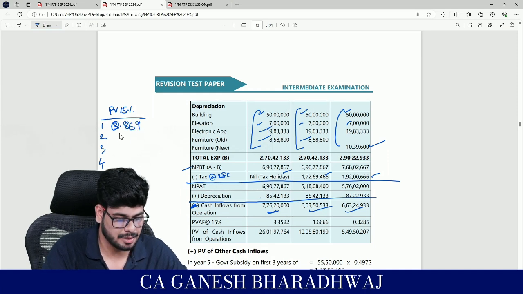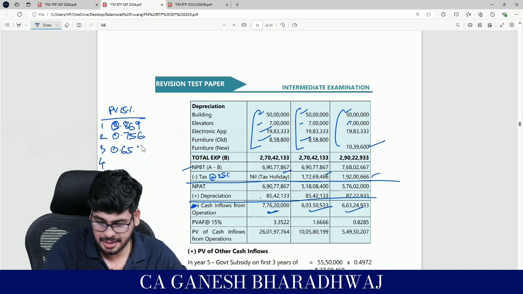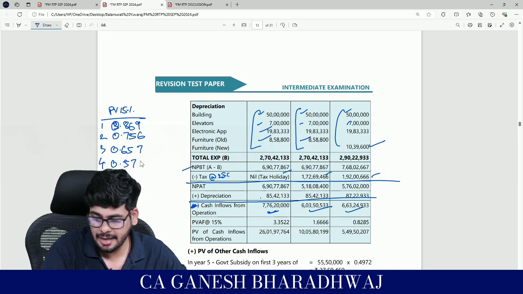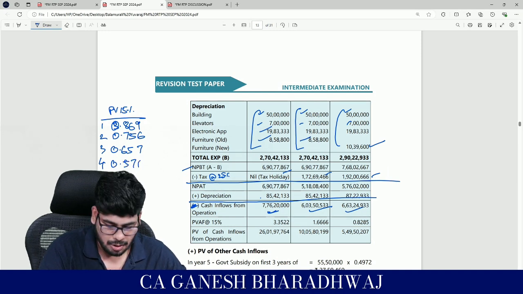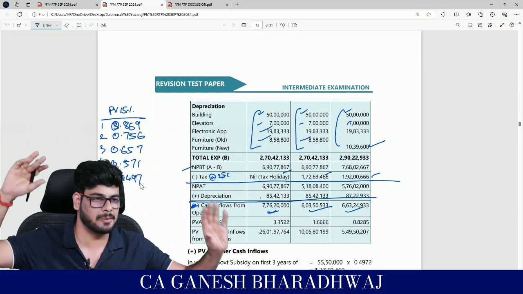0.869. Then for the second year, 0.756. Then 0.657. Then 0.571. Then 0.497 something. Okay, fine. So basically what we are doing, please, coming back.